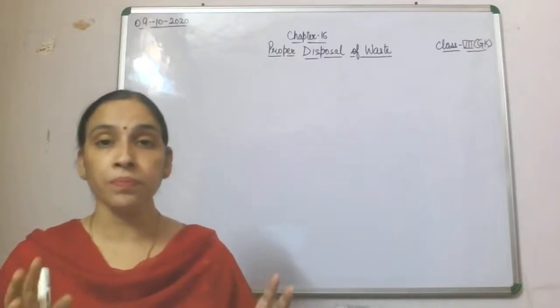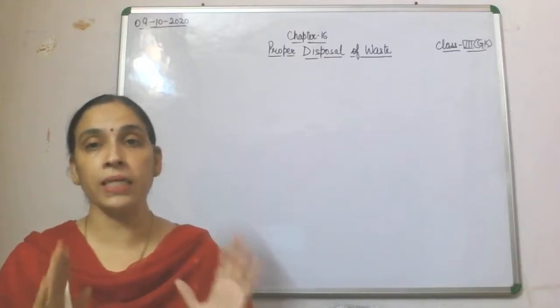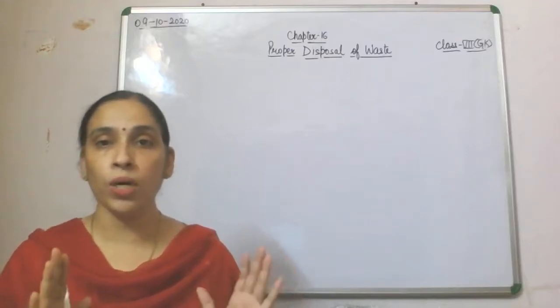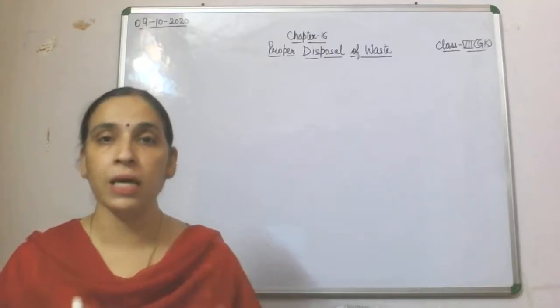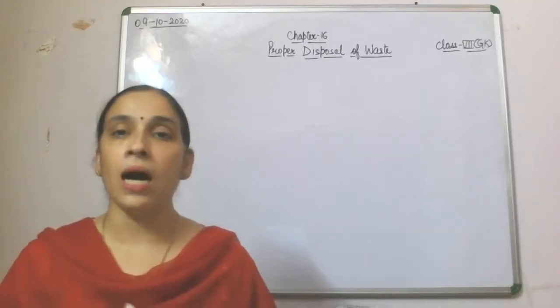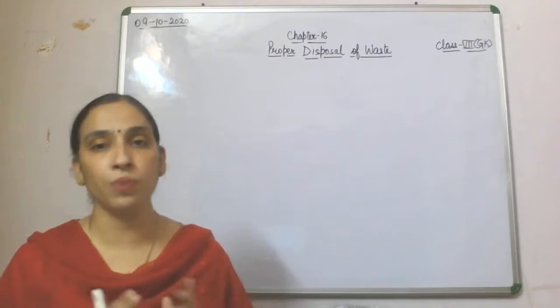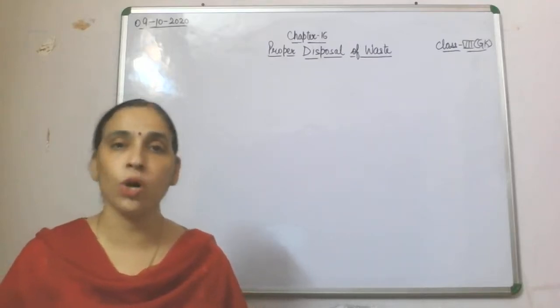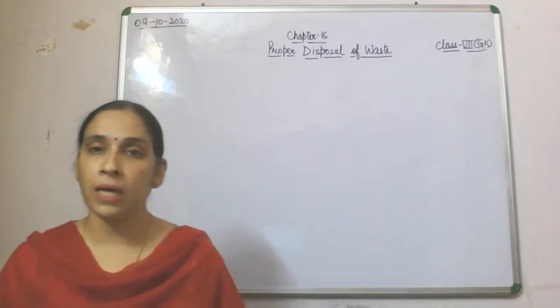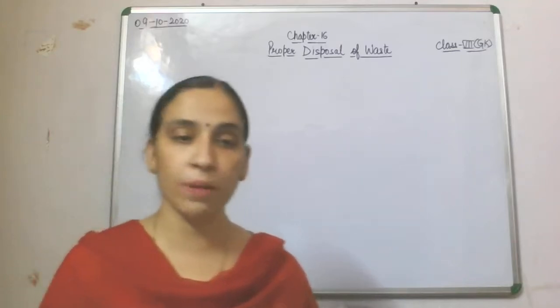How? We can dig a hole in our kitchen garden, put all those things in it and cover it. After 1 month you will find that, due to the action of different microorganisms, black color compost will be formed.